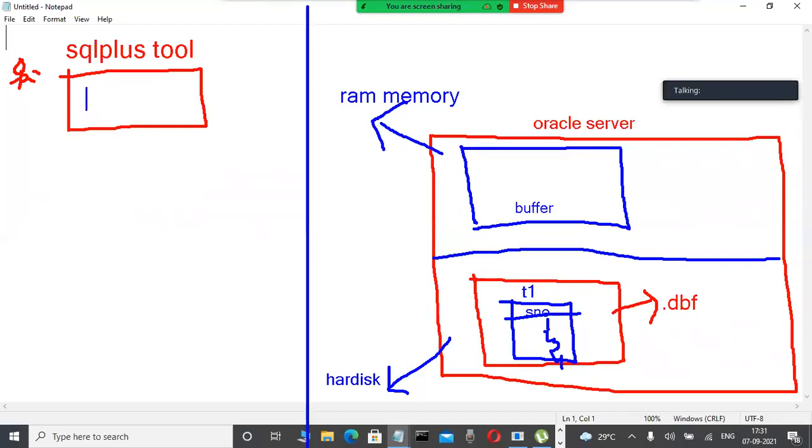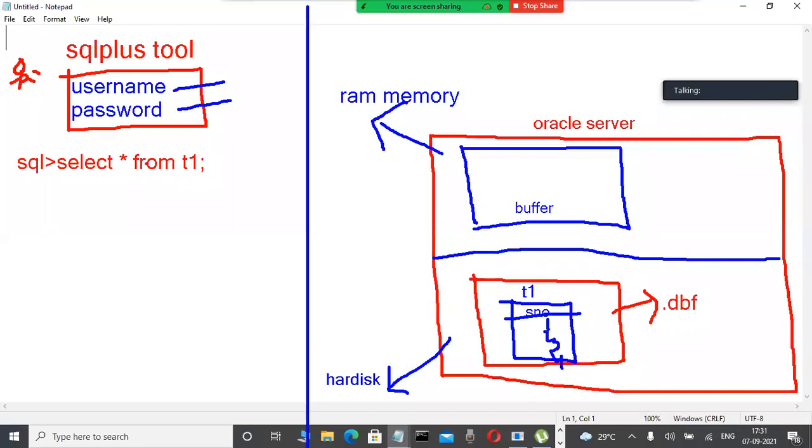And now here, check it out. We are typing the username and password, and then the OK button. Now I want to display this table, to retrieve this table information from the database into this client tool. How? In the SQL prompt we type some SQL language: select star from table name. Don't worry, there are also update and insert commands. Just observe it here.